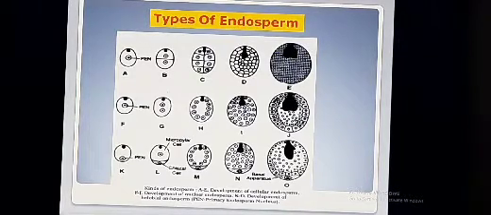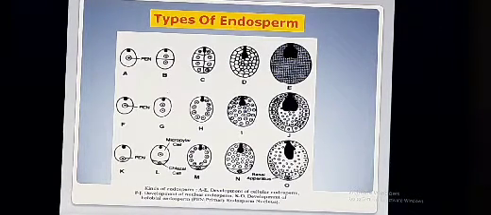In cellular endosperm, each karyokinesis is followed by cytokinesis, that means formation of the two cells from primary endosperm nucleus. Then further divisions are also in the same manner, and it leads to the formation of multicellular endosperm.